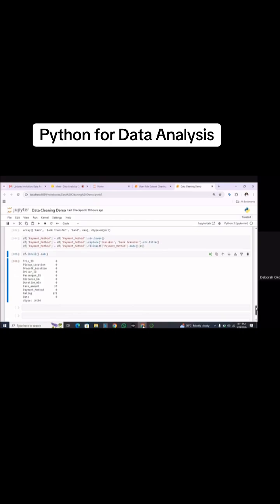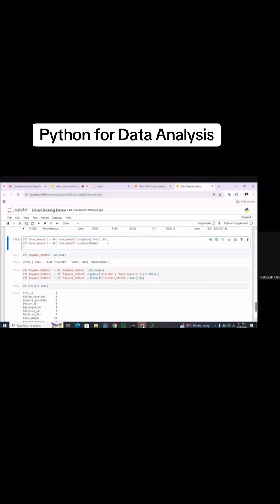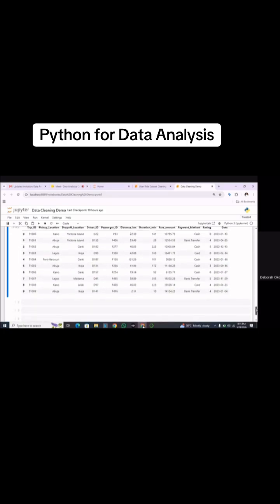Oh yeah, we have null values in fair amounts. So what we'll do with fair amount now is fill the null values with 0 because we are assuming that those values are free. Now, in your documentation, you must add this information, for the sake of transparency and so that you can also defend yourself in the future. So dot fillna with 0. I'll come back. It's gone. We see here that we have been able to clean our data.